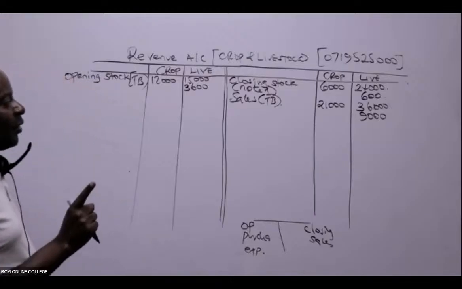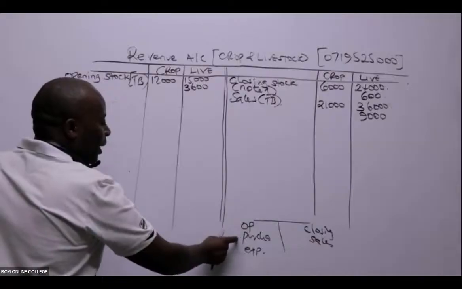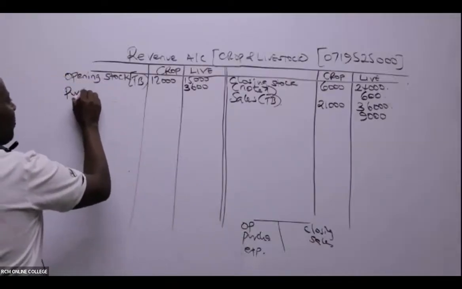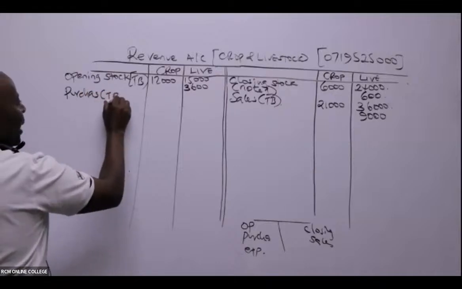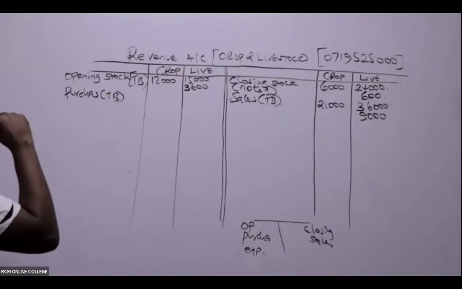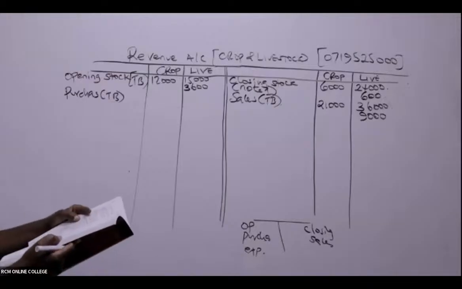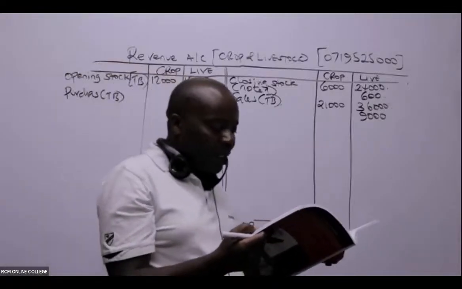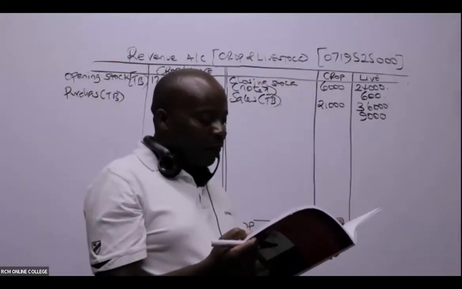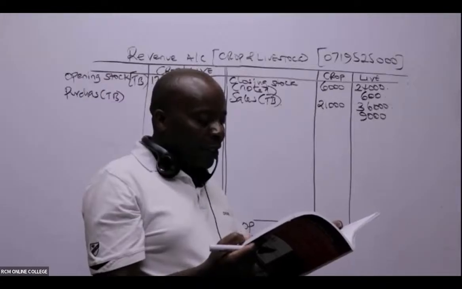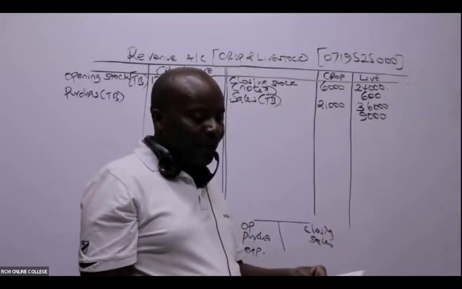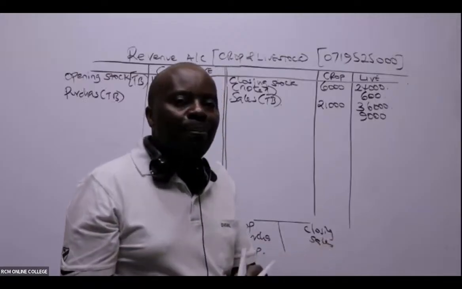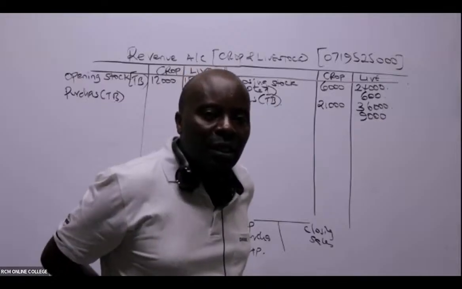Great. Now from there, we can go ahead and book what we call purchases, from the trial balance. Are you able to see the purchases there? Oh yes, I can see purchases of seeds. I can see livestock, fertilizer, and livestock feeds. So purchases of seeds. Where do I book purchases of seeds?